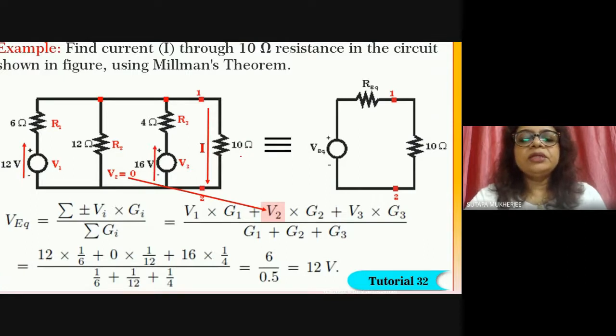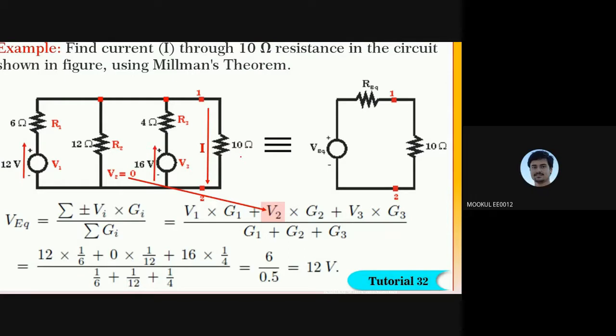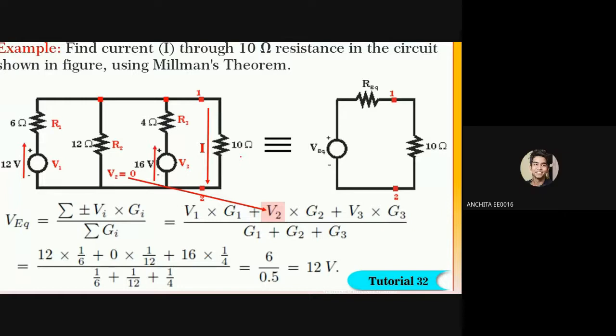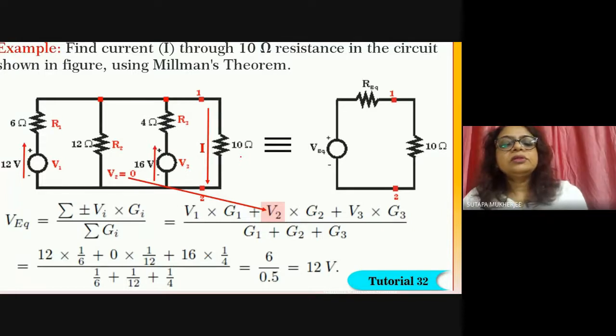Are you able to do it? Yes or no? Yes, ma'am. Same method: V1 G1 plus V2 G2 plus V3 G3, divided by G1 plus G2 plus G3. V1 is 12 times 1 by 6. V2 is equal to what? 0. There is no V2.